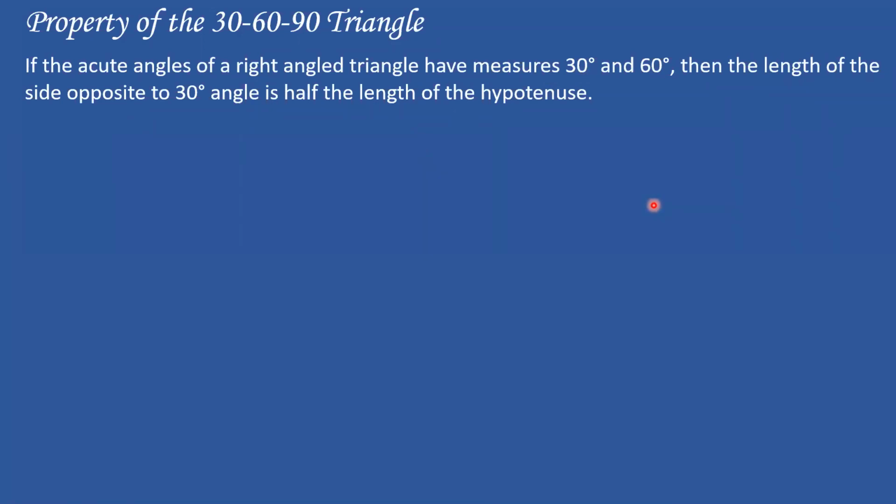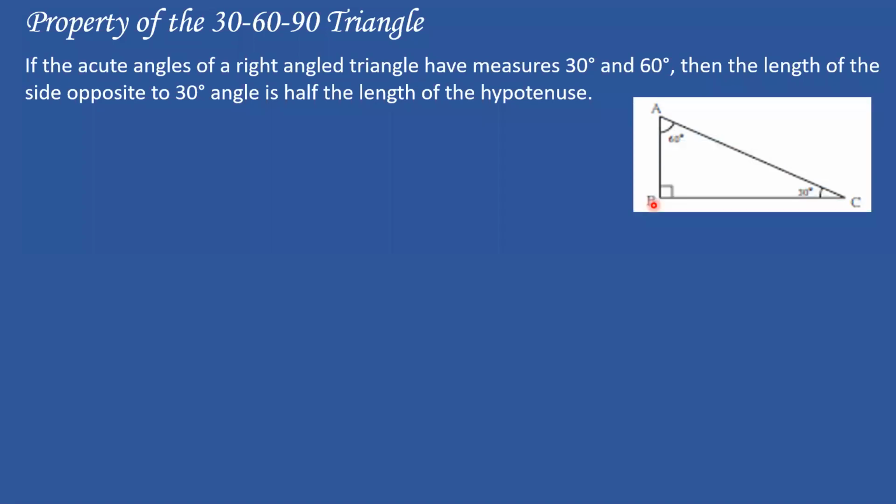First step is to draw a diagram as usual. In this diagram, we have triangle ABC, this angle is 90, angle BCA is 30 degrees, angle BAC is 60 degrees. Now I am going to write the given.